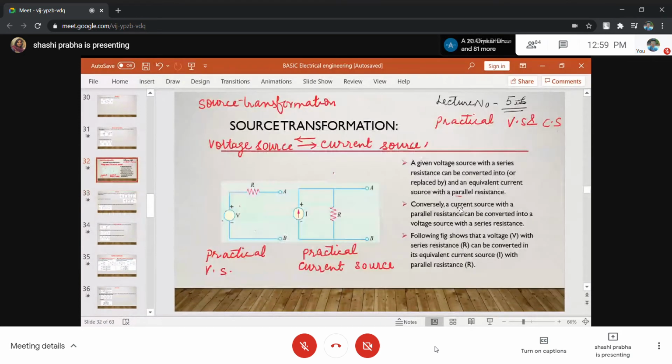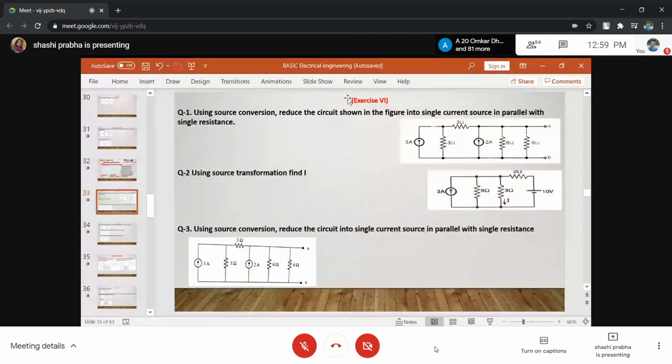Now, let us use source transformation. Using source conversion, can we reduce the circuit in the figure into a single current source in parallel with a resistance? Now, can you apply your knowledge for this?